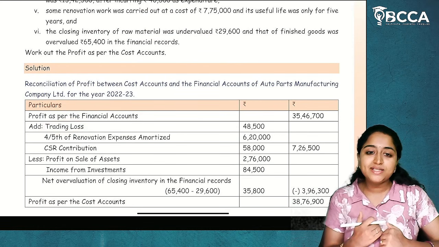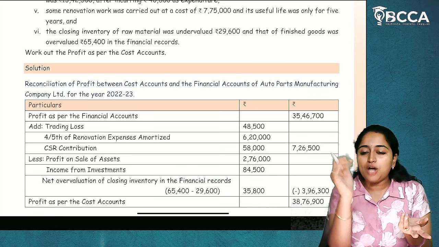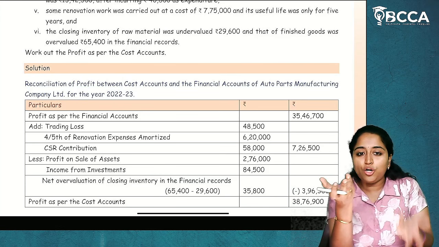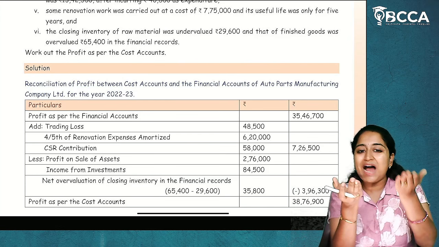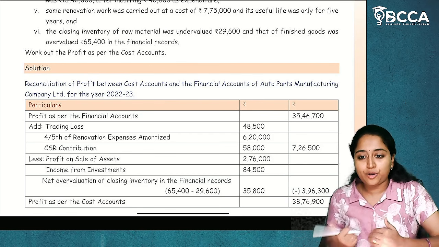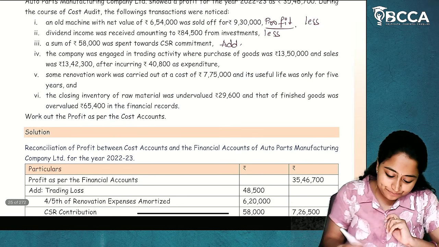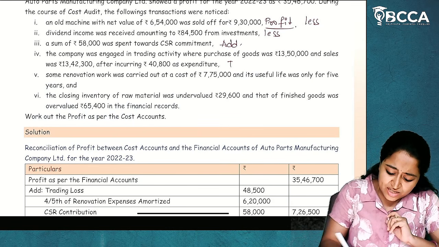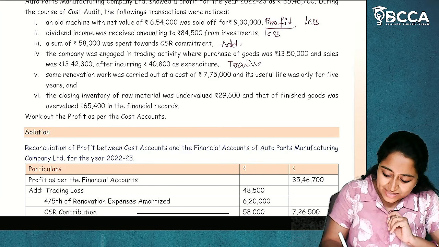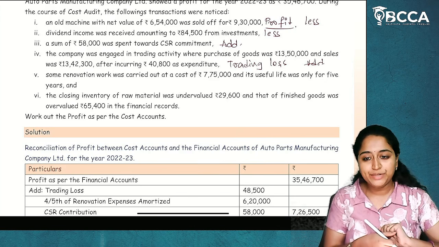So if loss is there, you will add that, which means in financial accounts, there is a loss, which is not considered in the cost accounts. So whatever loss which is not considered in the cost accounts, add that back. If it is trading profit, then reduce the trading profit because it is not considered in the cost accounts. I hope it is clear. So here there is a trading loss. As it is a loss, we will add that back. I hope it is clear.